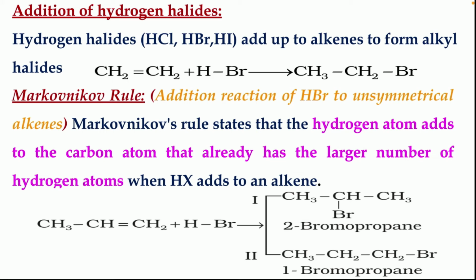So according to that, Br will attach to the second carbon only. Why? Because that contains only one hydrogen atom and the first carbon contains two hydrogen atoms. So Br will attach to the second carbon, and the first structure is more convenient to form according to Markovnikov's rule.